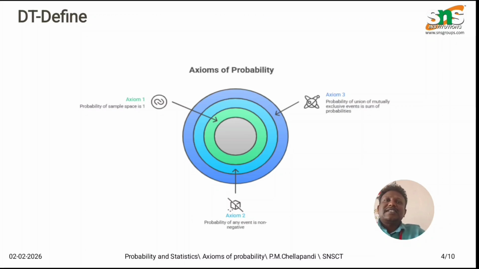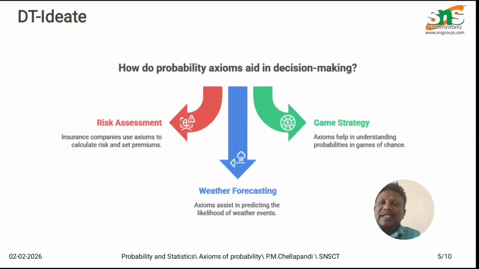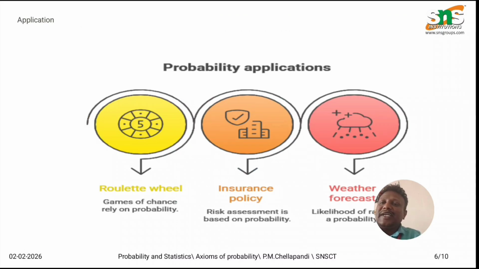Now let's come to how probability axioms aid in decision making. There are risk management, game strategy, and weather forecasting. In these three major areas, these axioms play a crucial role. Now, an application of probability: the probability that a student passes is 0.8.